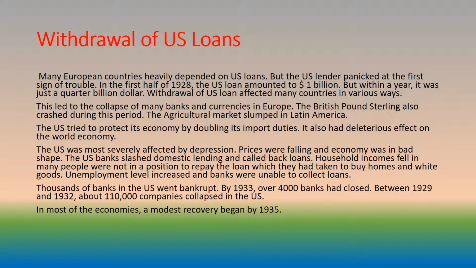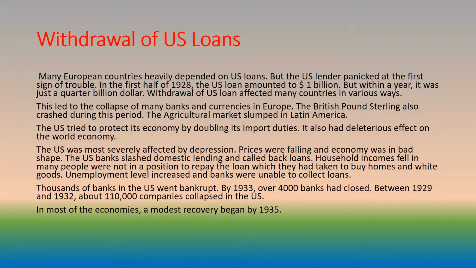The U.S. was most severely affected by the depression. Prices were falling and the economy was in bad shape. The U.S. banks slashed domestic lending and called back loans. Household incomes fell and many people were not in a position to repay the loans which they had taken to buy homes and white goods. Unemployment increased and banks were unable to collect loans.